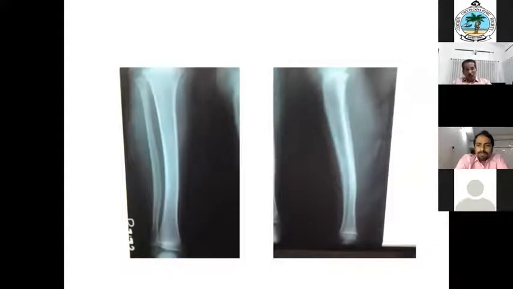Guided growth. Guided growth means? If the opposite side is not that great, you can go for an opposite side epiphysiodesis, either temporary or permanent, depending on the age of the child. But sometimes there is a gross shortening. If you are doing epiphysiodesis, the level of the knees and the patient may be short-statured. So you can do a lengthening procedure on the same side also if the shortening is severe.